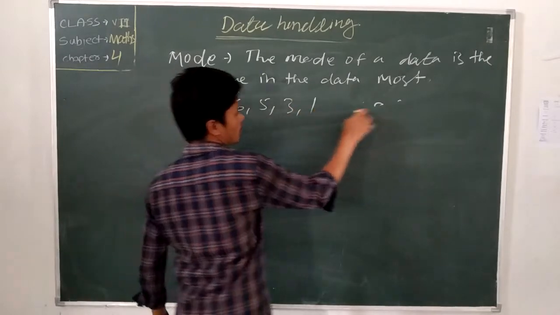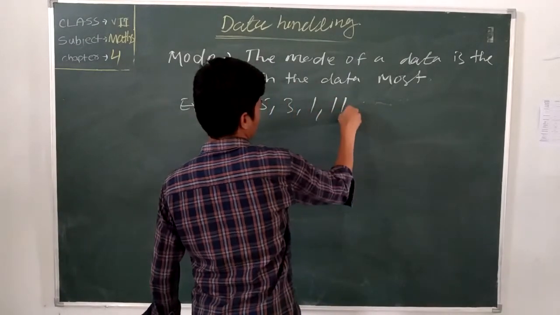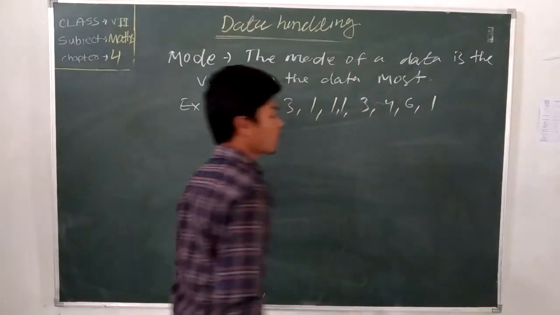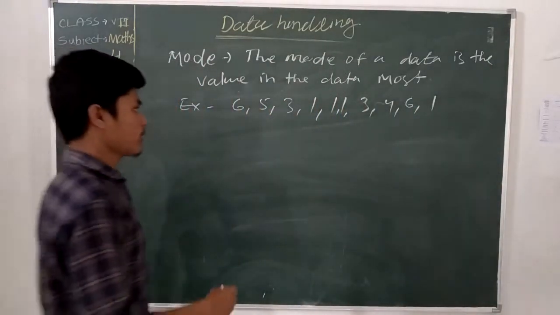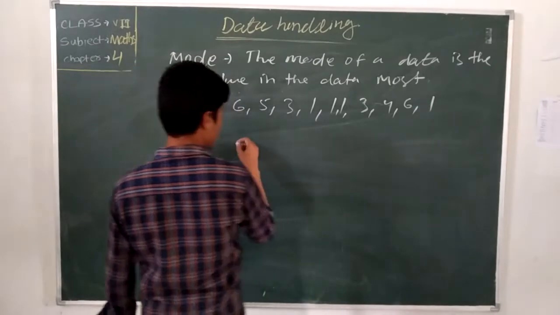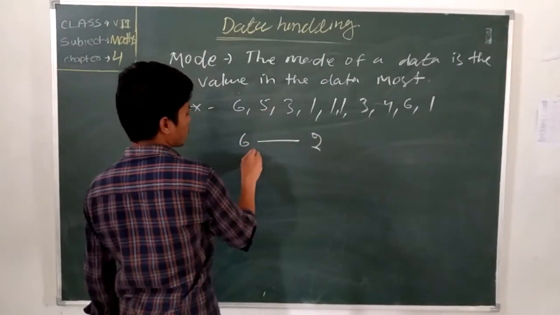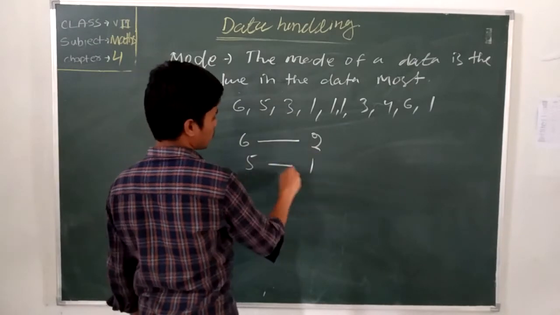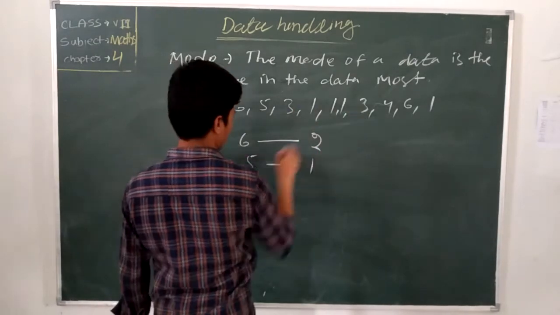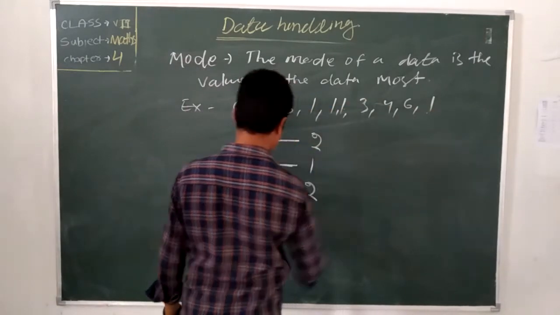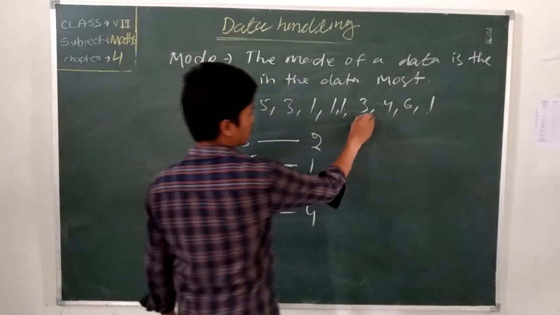5, 3, 1, 1, 1, 3, 4, 6, 1. Now see, which data is most? 1. How many times is 1? See here, 6. How many times is 6? 2 times. 5 is how many times? 1 time. 3 is how many times? 2 times. 1 is how many times? 1 time, 2 times, 3 times, 4 times. 1 is 4 times.